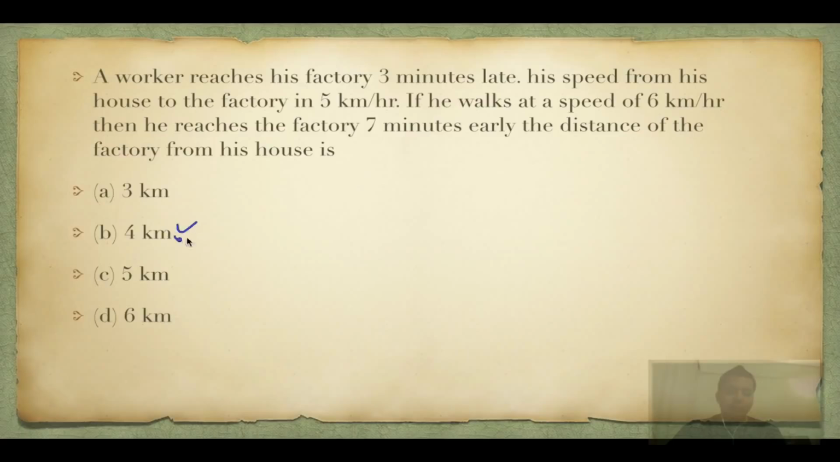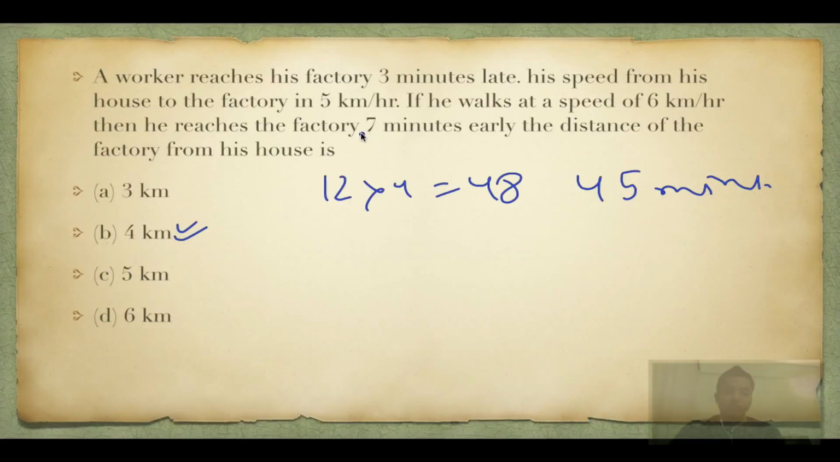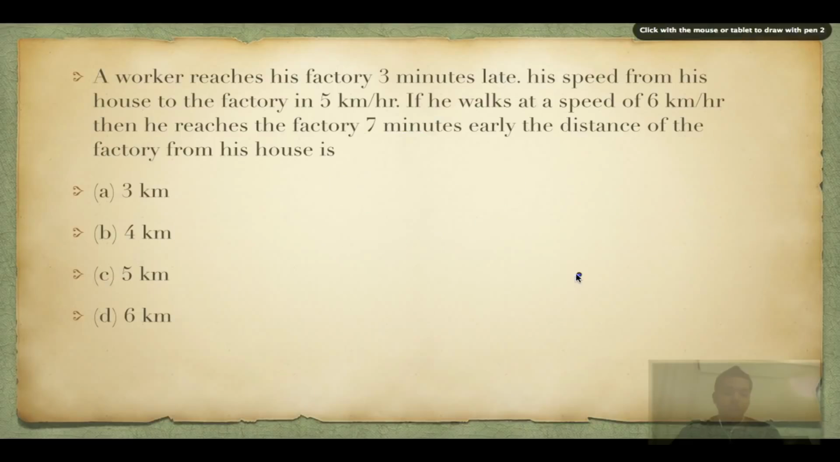Similarly, let's assume that the distance is 4 kilometers. So for 4 kilometers, he will take 12 into 4, that is 48 minutes. But he is reaching 3 minutes late, so the time is 45 minutes. And when he is reaching 7 minutes early, he is taking 4 into 10, that is 40 minutes. He is reaching 7 minutes early, so the time is 47 minutes. Since they are not matching, this is also not the answer.